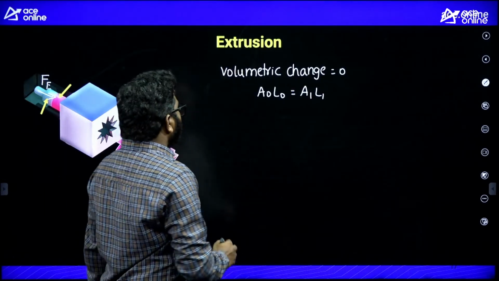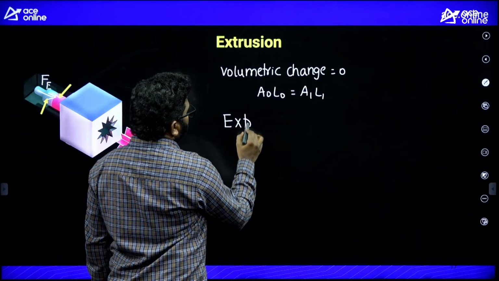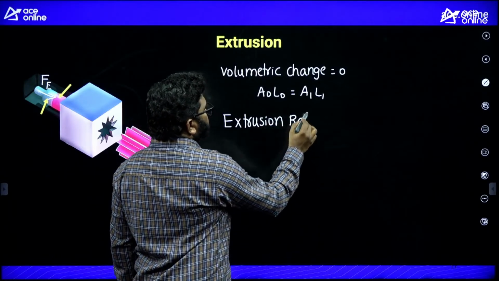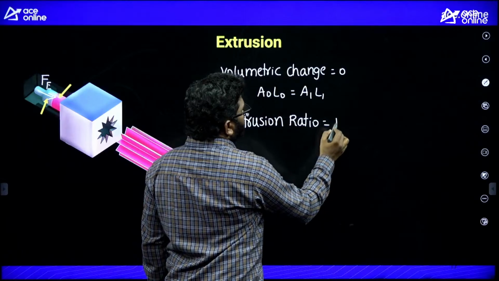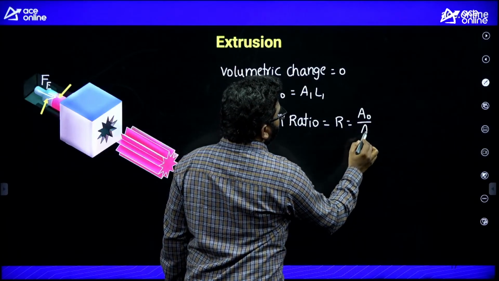Now remember extrusion ratio, another formula. Extrusion ratio, I am representing with R, is equal to A naught by A1.